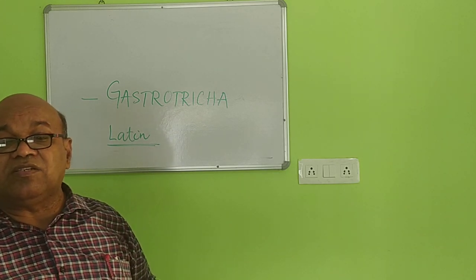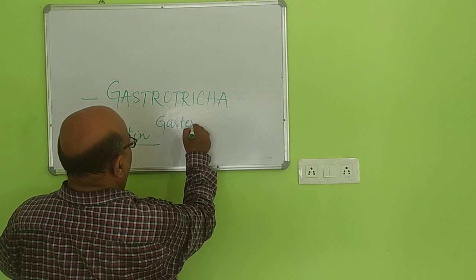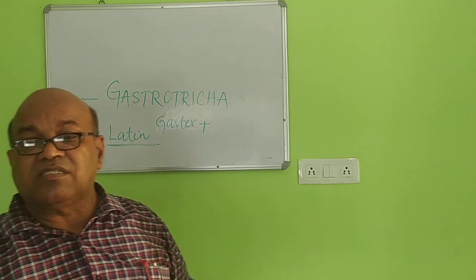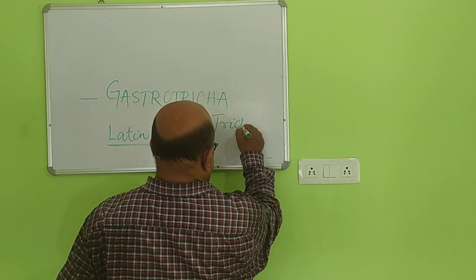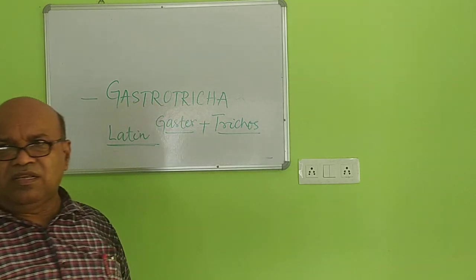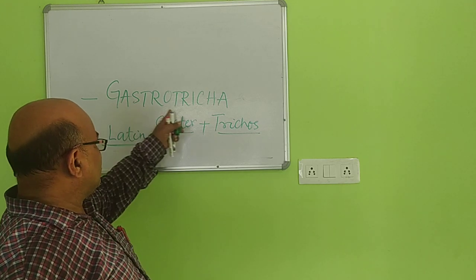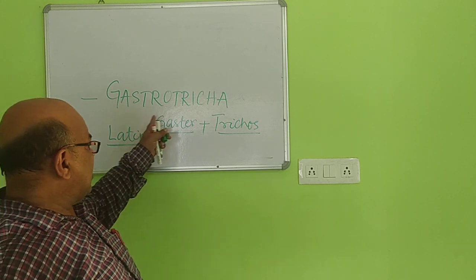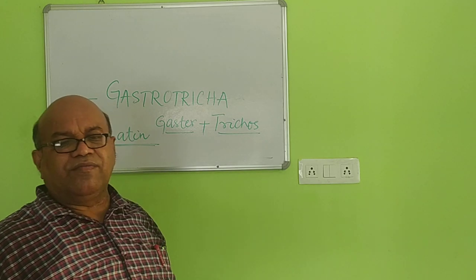One word is gaster, G-A-S-T-E-R. The other word is trichus, T-R-I-C-H-O-S. When these two terms are united, they constitute the one common term called Gastrotricha.